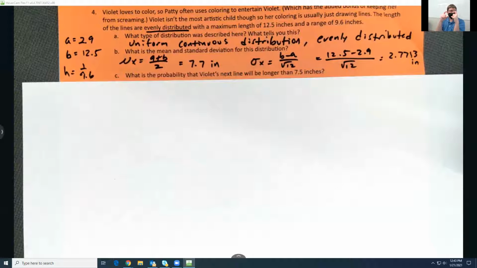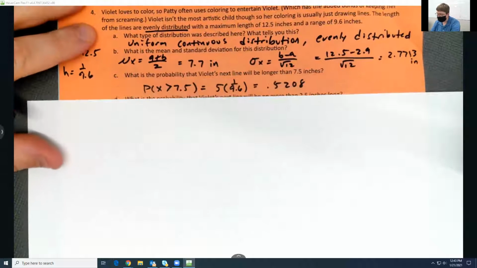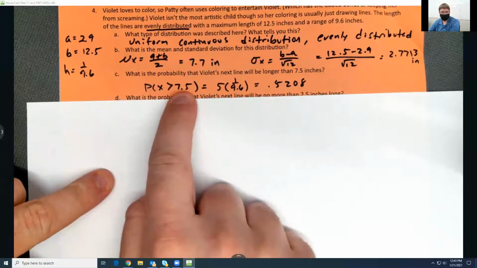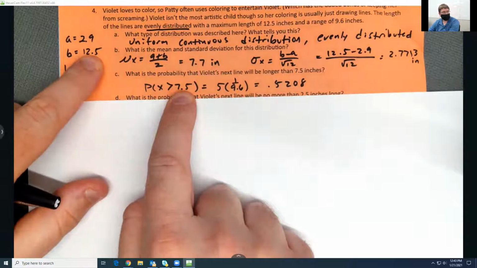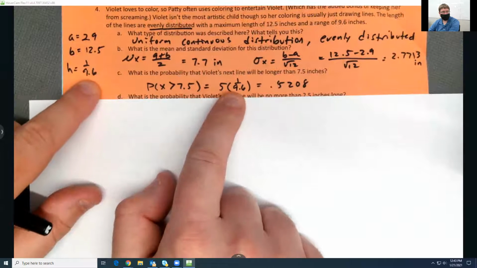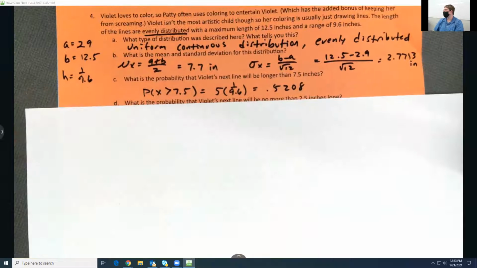Now, everything is a rectangle. So once you figure out how far away the X is that you're trying to figure out from one of the sides or whatever, then you have the length and you already have the height and you just multiply. So for letter C, what's the probability her next line will be longer than 7.5? Well, the distance between this and this is 5. The height, again, is always this number, and then multiply them, there's 9.